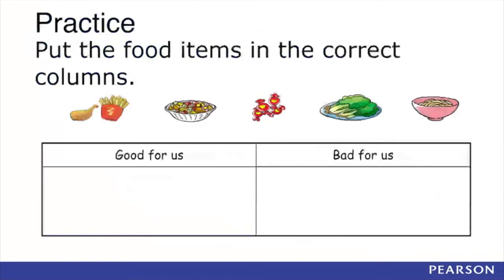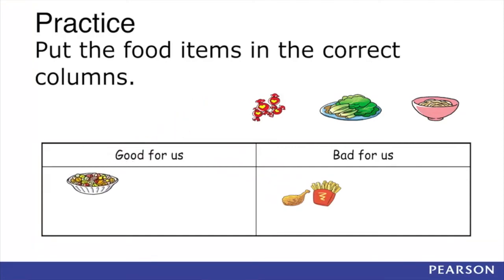Now let's try to put the food here into two groups. The first group is the things that are good for you, and the second group is the things that are bad for you. First, you see the French fries and a deep fried chicken. They are deep fried food, and they are bad for you. And then the second one is a bowl of salad. Usually the ingredients of salad are vegetables and fruits, so they are good for us.